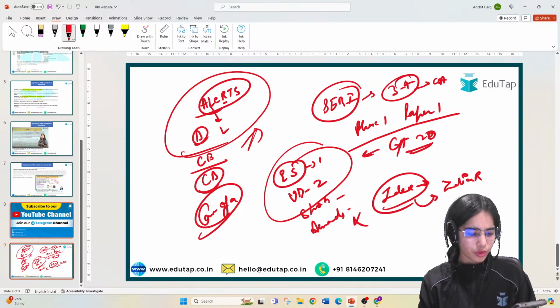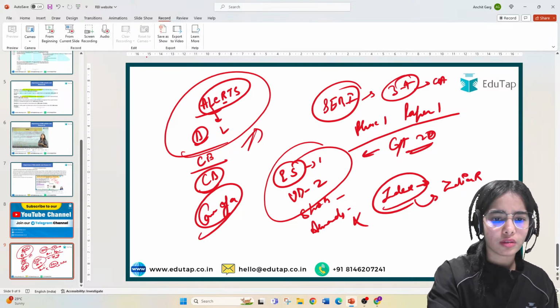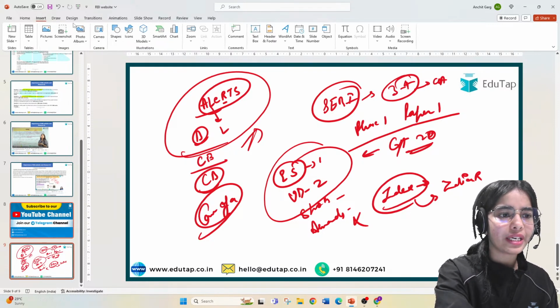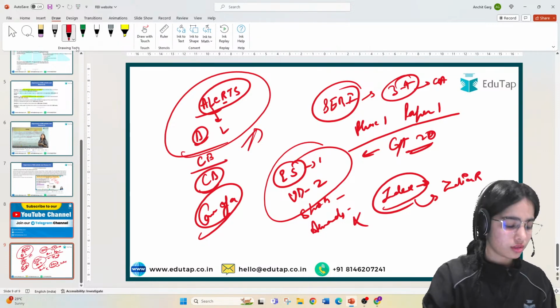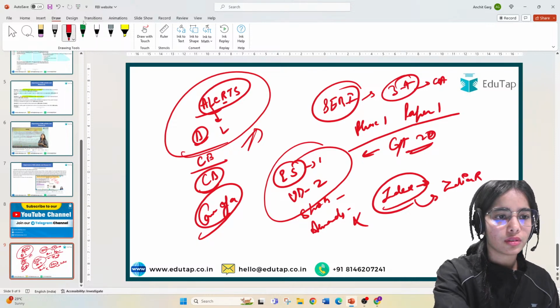Why does RBI not give license to NBFCs? RBI does give license to NBFCs. RBI regulates the NBFCs, right?